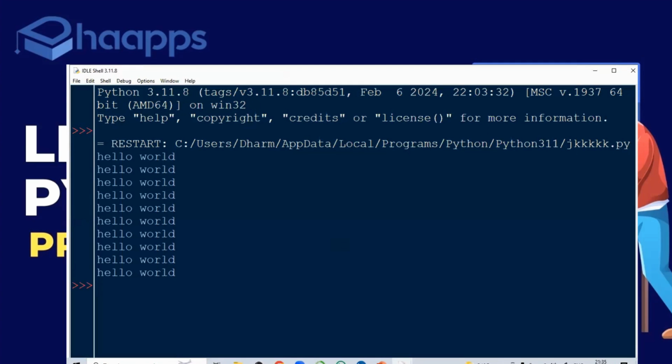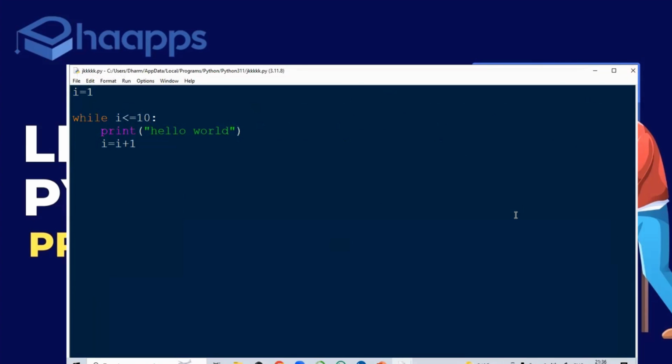So if you want to repeat a certain thing, you have to use while loop. That's it. Right? Now, where is this used in real time? Every application you take, that application is designed in such a way that it has to execute for n number of times.